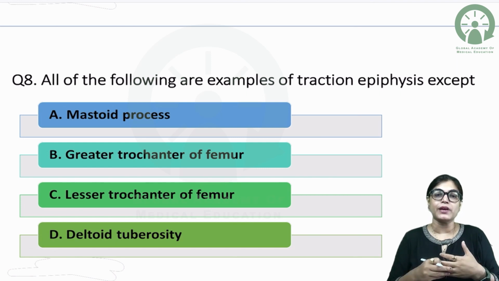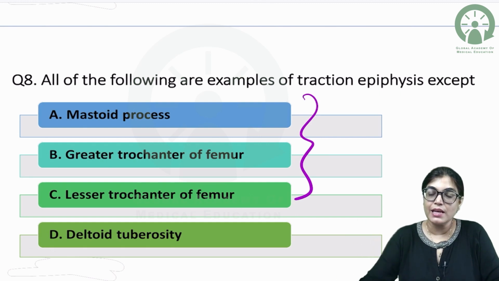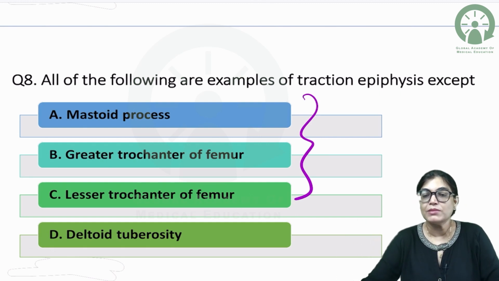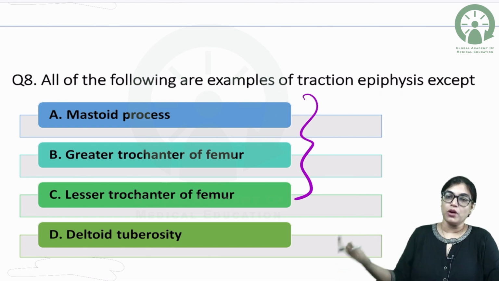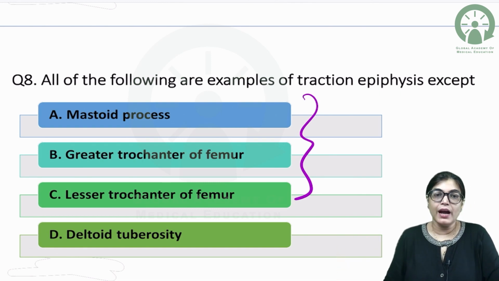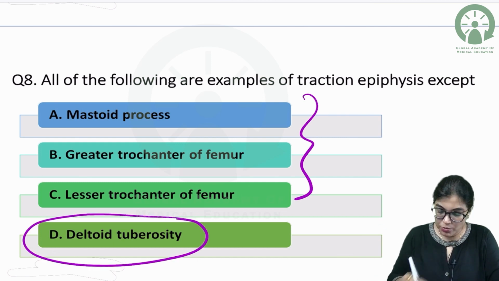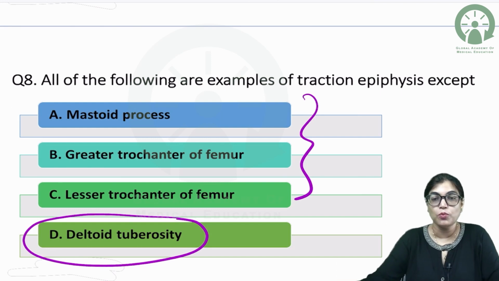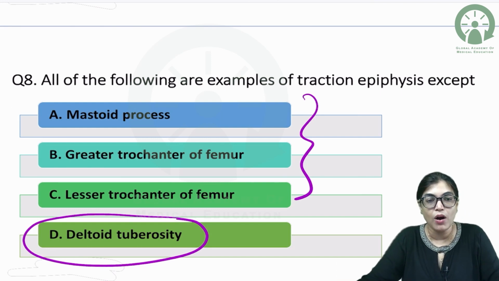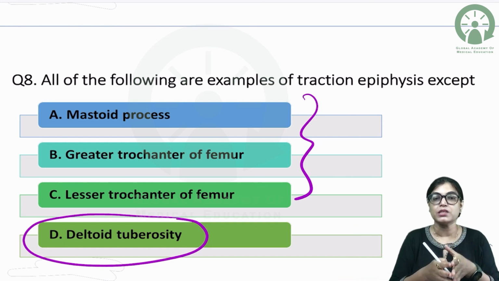trochanter of femur, lesser trochanter of femur, all these are traction epiphyses, which have the attachment of muscle, tendon or ligaments giving a tractional force to it, and it is not involved in the formation of a joint. And this is very important. So if you see the location of deltoid tuberosity, you must know that it is a part of the humerus bone, which is a long bone, but it is not present at the ends of the bone. It is present in the middle portion of the bone.